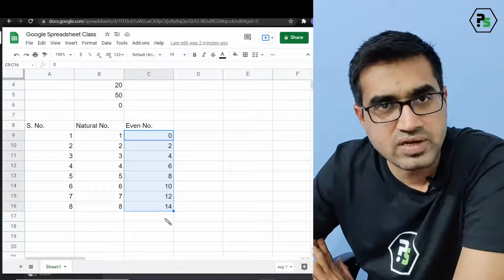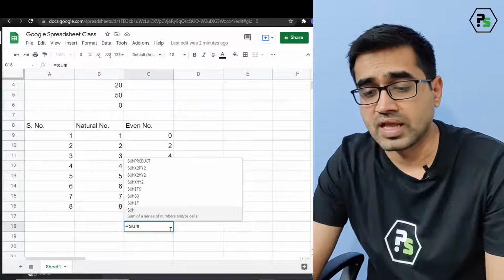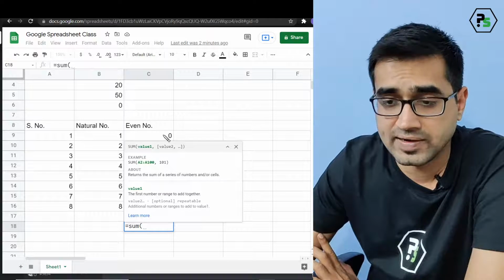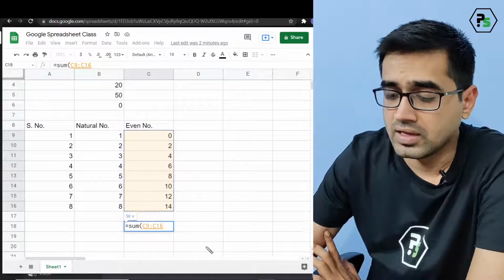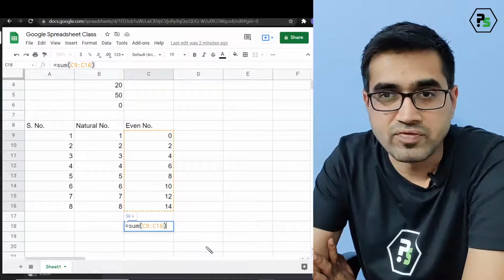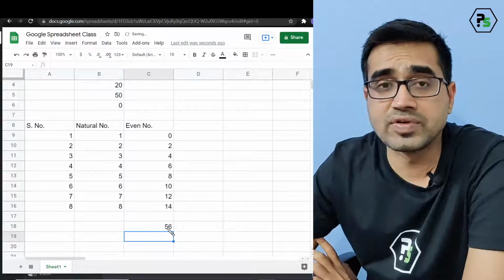But is there any function which can give me this directly? Yes, there is. You can use a sum function. A sum function gives you the sum of the numbers that you select. So let us select like this. Don't worry about all these things. I'll talk about it later, but not now. Very good, Deepika. Super. So the sum is 56.